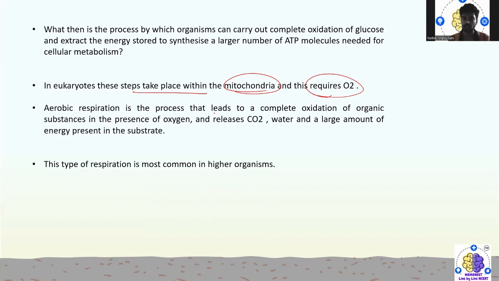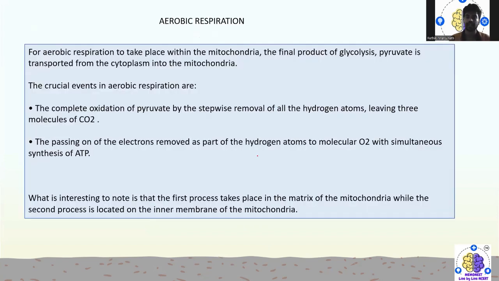Aerobic respiration is a process that leads to the complete oxidation of organic substances in the presence of oxygen and releases carbon dioxide, water, and a large amount of energy present in the substrate. This type of respiration is most common in higher organisms.